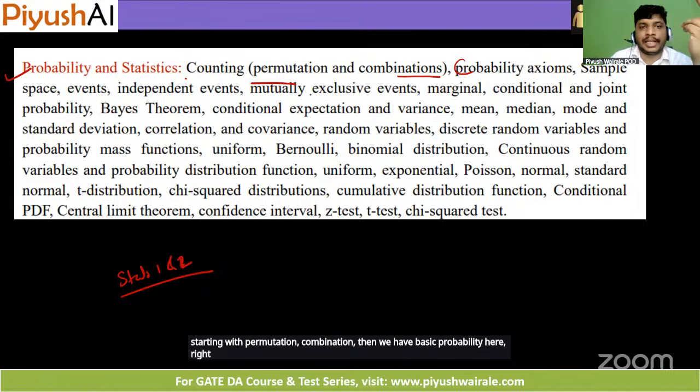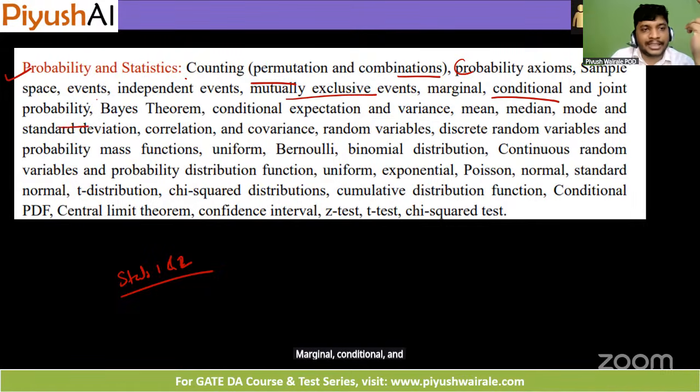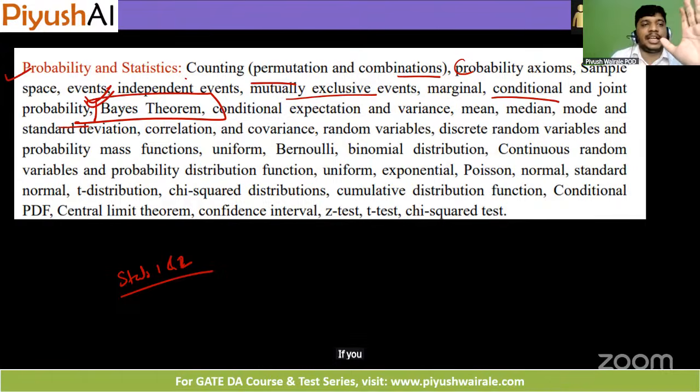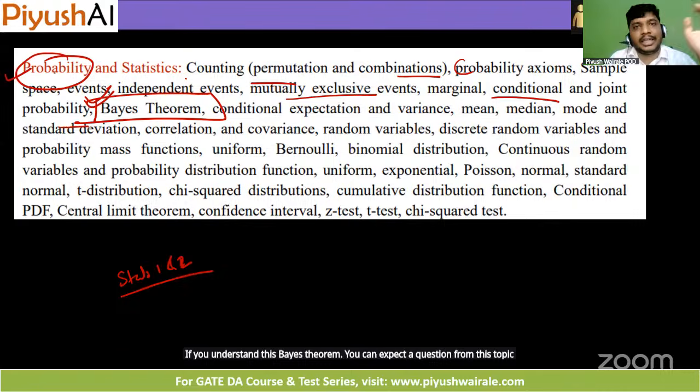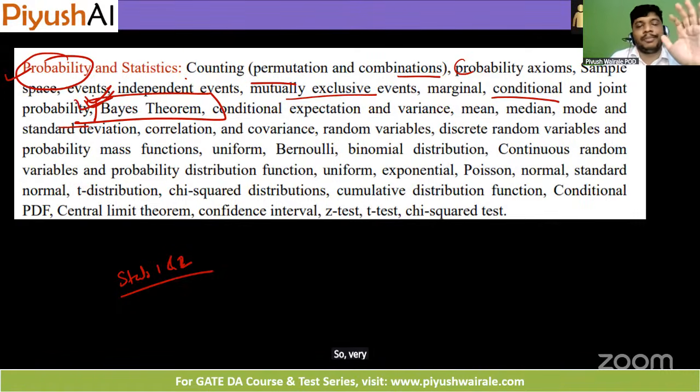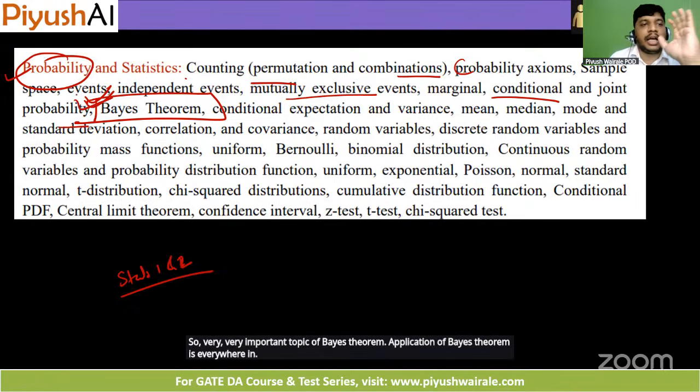What is independent event, exclusive event, marginal, conditional, and joint probability, Bayes theorem, a very important topic for the GATE DA exam. If you understand this Bayes theorem, you can expect a question from this topic. You can expect a question in AI. You can expect a question in ML also. So Bayes theorem is a very important topic. Application of Bayes theorem is everywhere in ML and AI here.